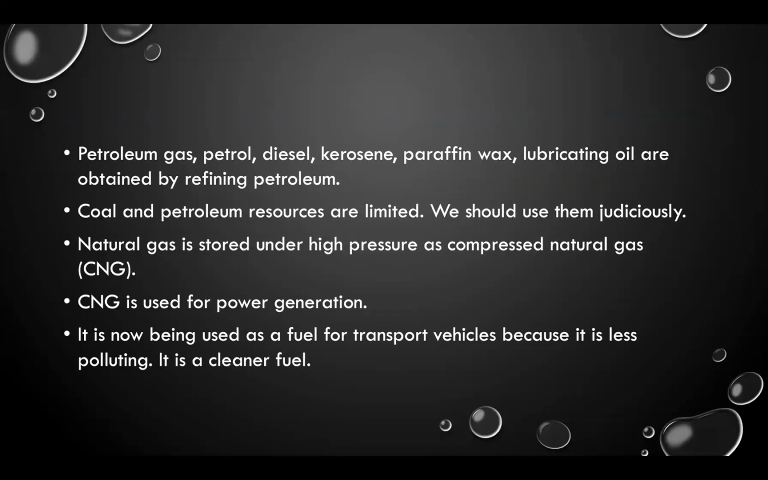Let's have a quick revision. So we learned petroleum gas, petrol, diesel, kerosene, paraffin wax, lubricating oil. All these are obtained from petroleum by refining it. And coal and petroleum resources are very limited. We should use them judiciously. Natural gas is stored under high pressure as compressed natural gas, or we can say CNG. CNG is used for power generation. It is now being used as a fuel for transport vehicles because it is less polluting and it is a cleaner fuel. So this is all about our today's session.